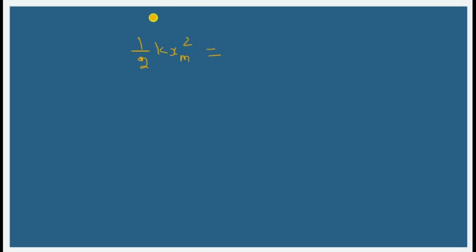According to conservation of energy, the total energy will be given by the kinetic energy plus potential energy of the object. Here the kinetic energy is going to be taken as half mv square only. The potential energy of the spring, we found that as half kx square.